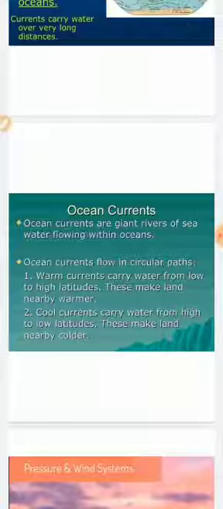We have two types of ocean current. One is the warm current, which carries water from lower to higher latitudes, and this makes the land nearby warmer. Then we have the cold current, which carries water from high to low latitudes, and that makes the land nearby colder.